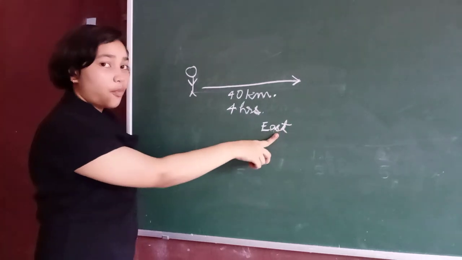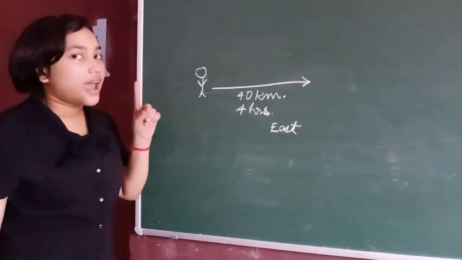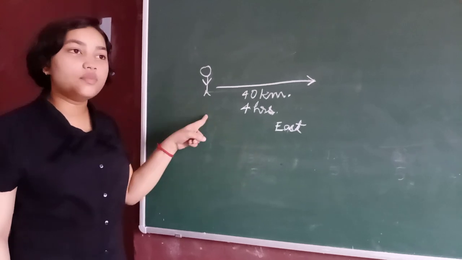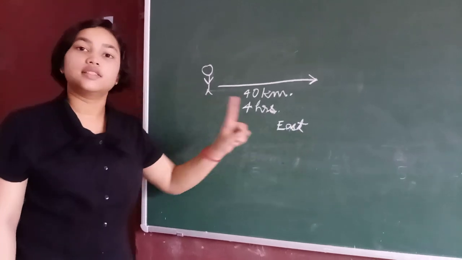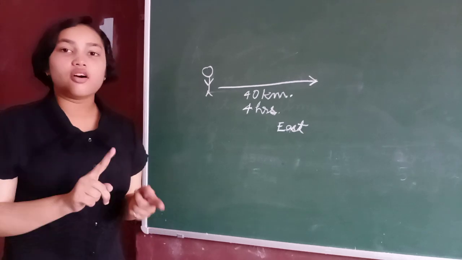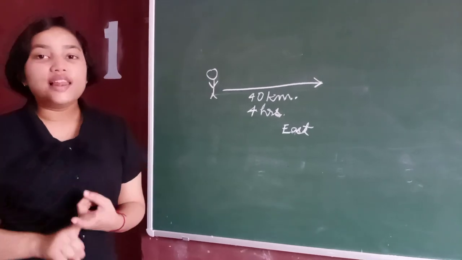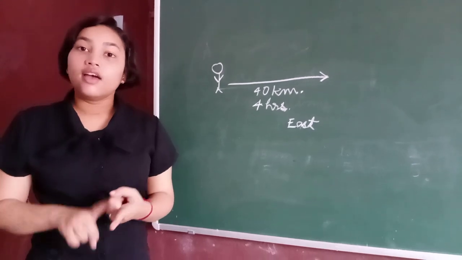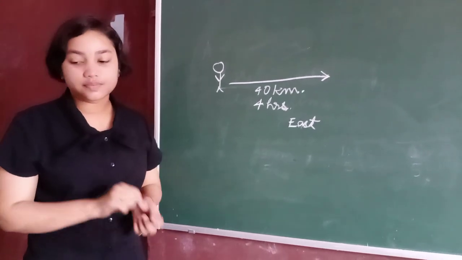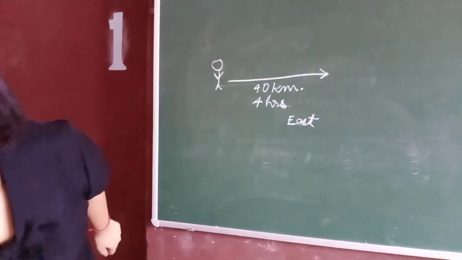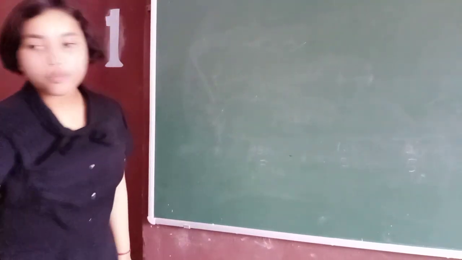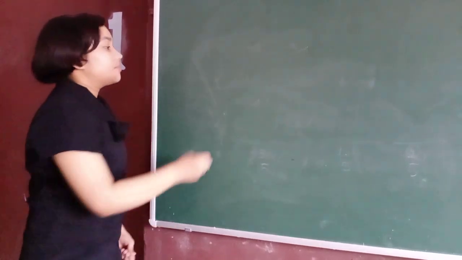This is the major point in velocity: we have to mention the direction in which the object or person is moving. Thus, velocity is a vector quantity. It requires direction as well as magnitude.